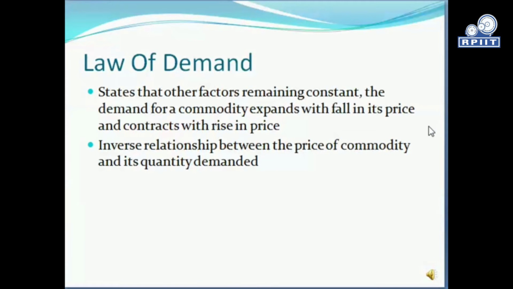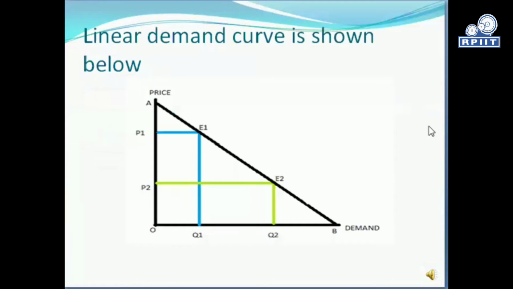Let's see the diagram. If we see this linear demand curve, let's suppose the price is P1 for a product.